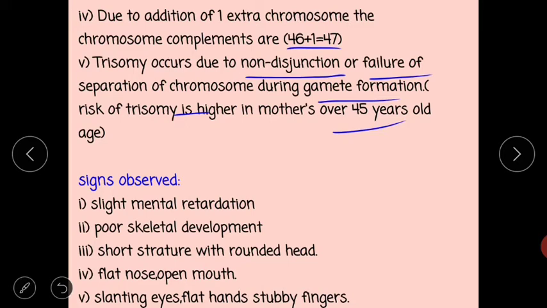Now, signs observed in Down's syndrome. First one, slight mental retardation. The individual with Down syndrome has slight mental retardation, poor skeletal development, short stature with rounded head, flat nose, open mouth, that means constantly open mouth, slanting eyes, flat hands, and stubby fingers. These are the certain signs observed in this case.